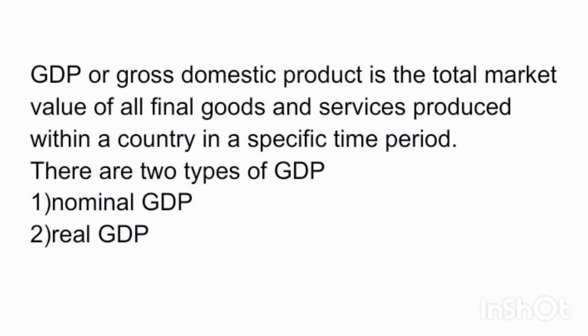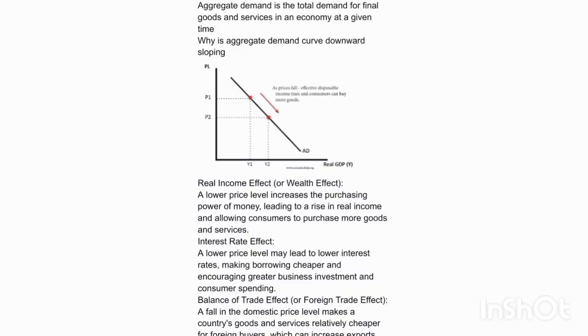GDP, or gross domestic product, is the total market value of all final goods and services produced within a country in a specific time period. There are two types of GDP. 1. Nominal GDP. 2. Real GDP. Aggregate demand is the total demand for final goods and services in an economy at a given time.